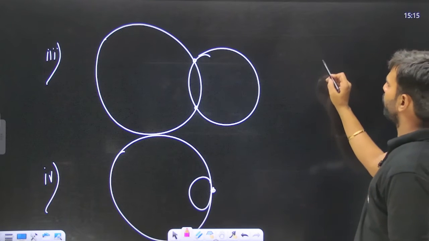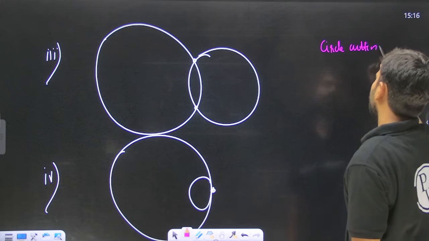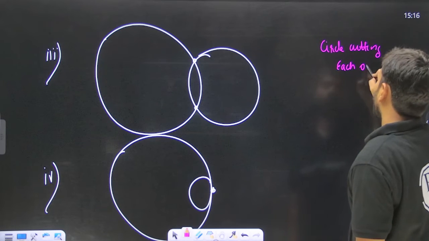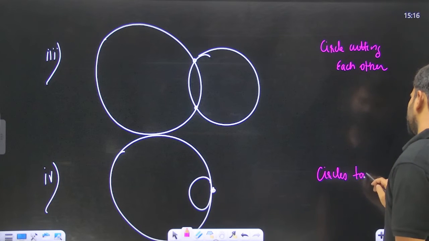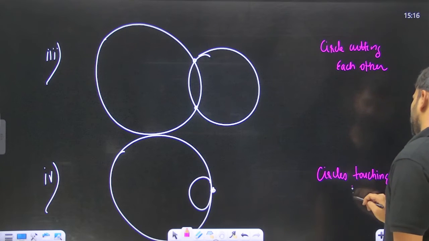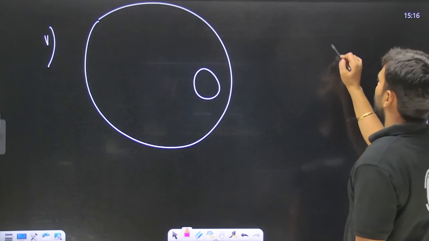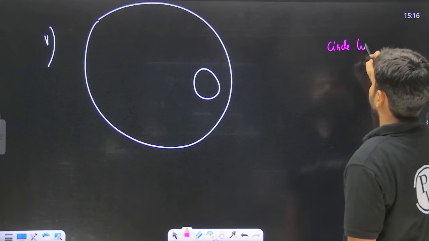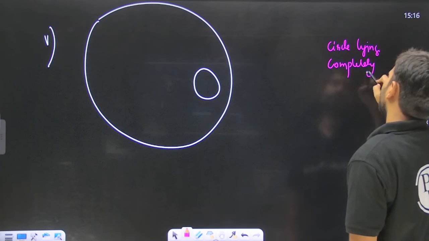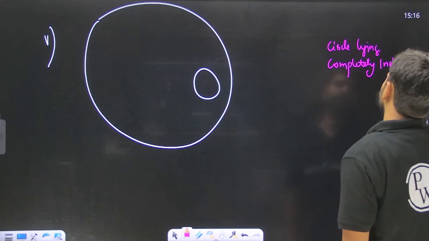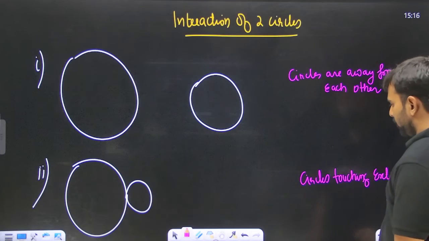Okay, over here you can say that circles are cutting each other. Over here you can say circles touching internally. And over here you can say circle lying inside another, completely inside another. Yes or no? Okay, understand a few things over here.